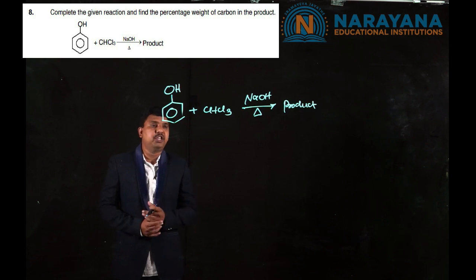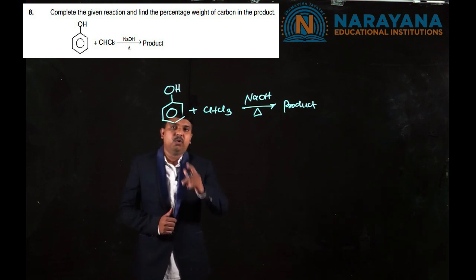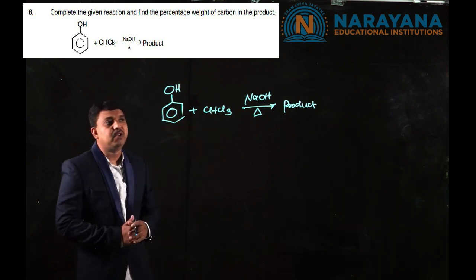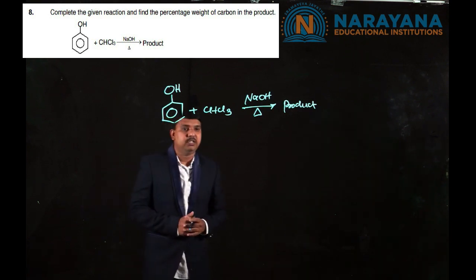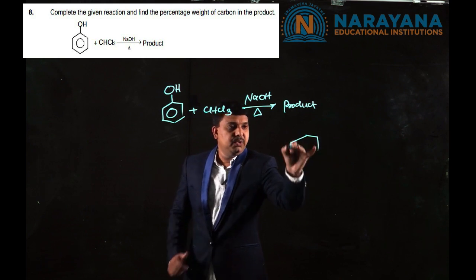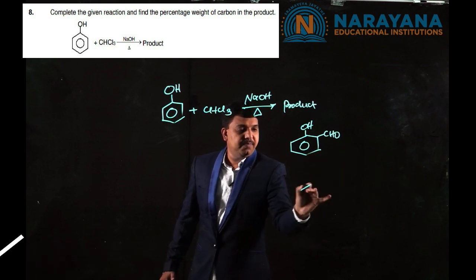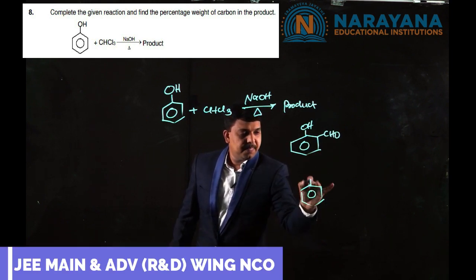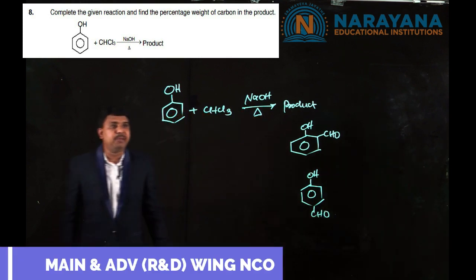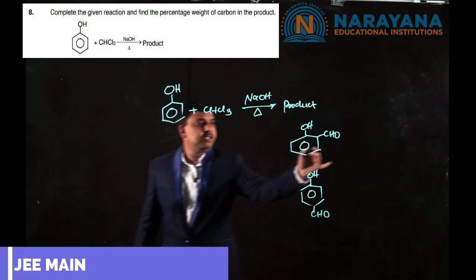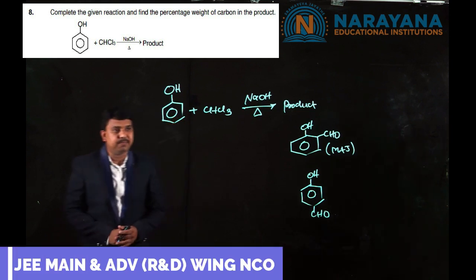Here a reaction is given and it asks for the percentage of carbon in the product obtained. Look at this, it's a phenol upon treatment with chloroform in the presence of base and slightly heated. The product obtained is a very well known reaction, students. You get salicylaldehyde and para-hydroxybenzaldehyde. It's the famous Reimer-Tiemann reaction in which salicylaldehyde is major and of course para-hydroxybenzaldehyde is minor.